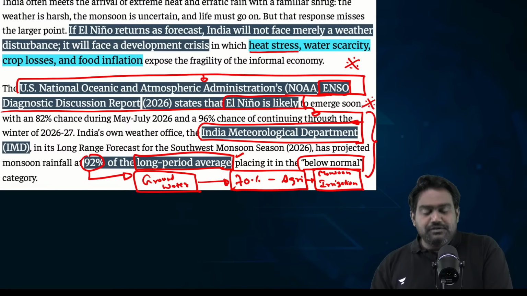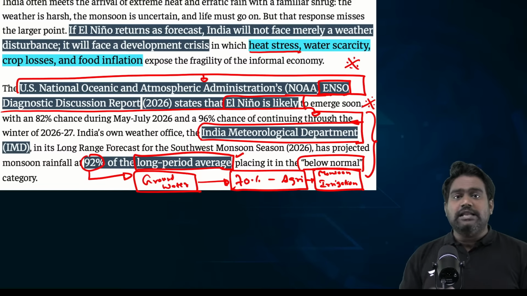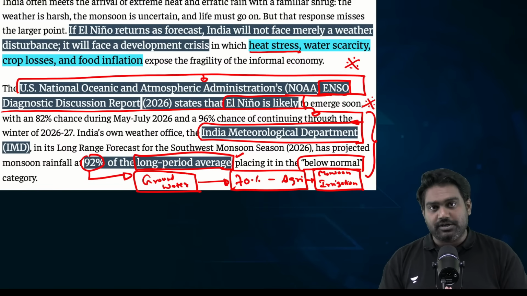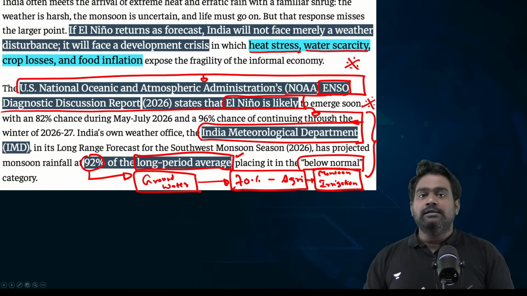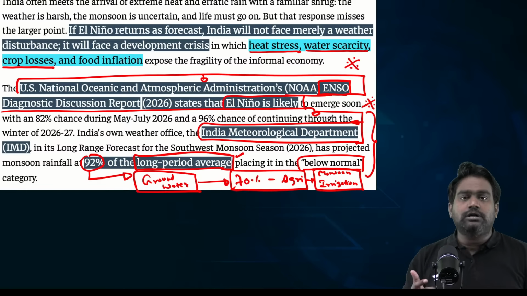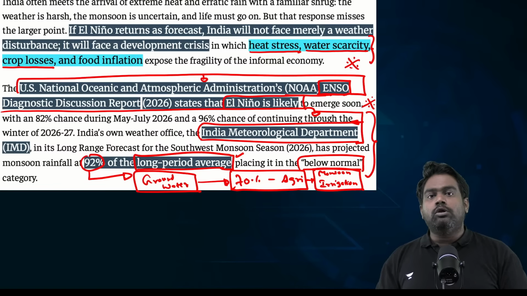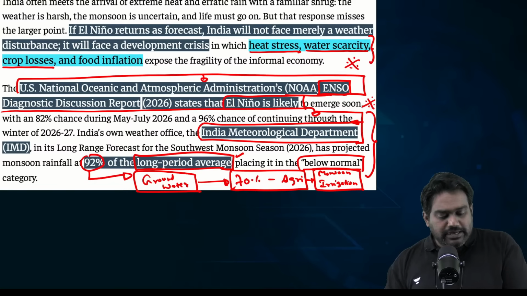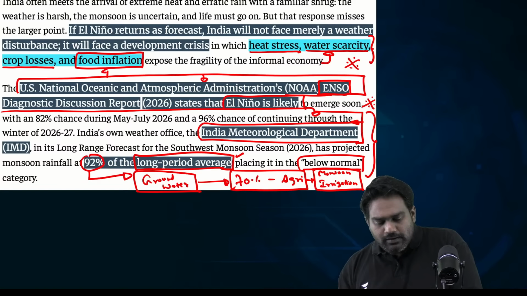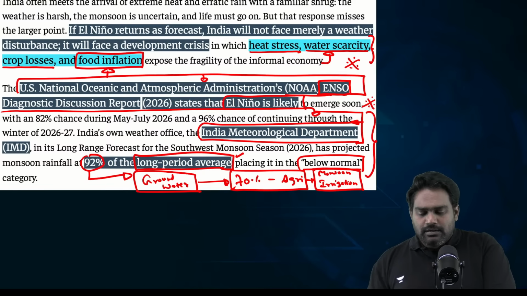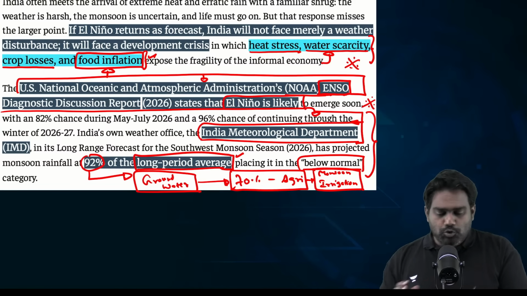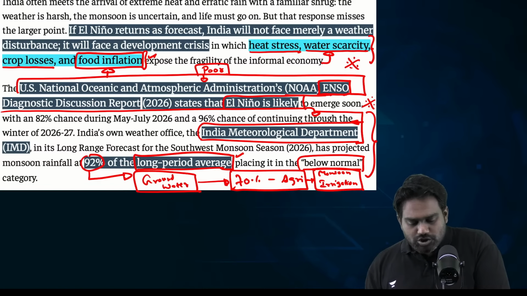It can result in severe heat waves, causing heat stress that can impact our urban economy, our factories, our industries, our construction and infrastructure projects. It can lead to water scarcity that will eventually impact agriculture, resulting in crop losses, and could trigger drought conditions. It could affect the overall economy and industrial activity as well. It could create water shortage for drinking purposes. And eventually, the impact will trickle down into commodities. It will result in shortage of food, food inflation would get driven up, and this will have a disproportionate impact on the poor population of the country.